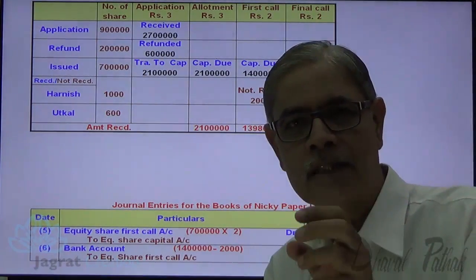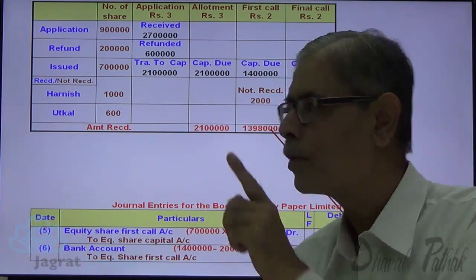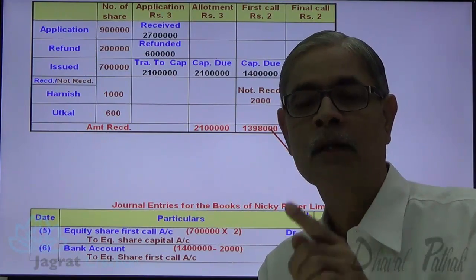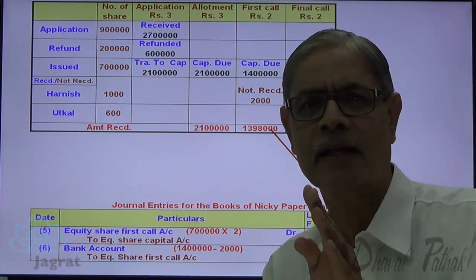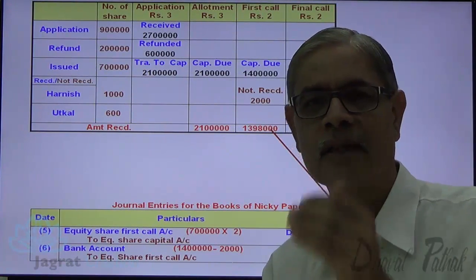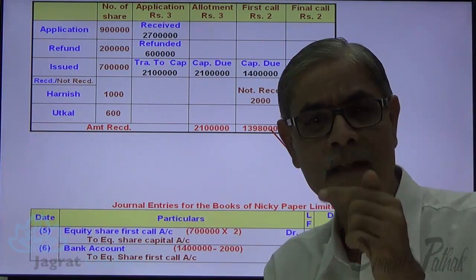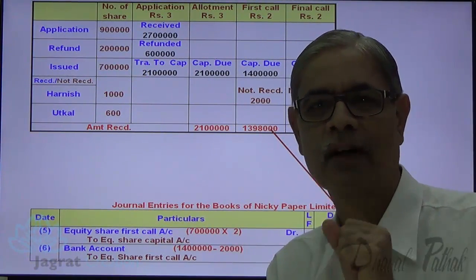So there is an existing debit balance in share first call account for the amount that has not been received, that is 2,000. That debit balance of first call account gets squared, gets nullified, gets cancelled at the time of forfeiture entry. So at the time of forfeiture entry, I will credit share first call account by 2,000 rupees. This is one way.